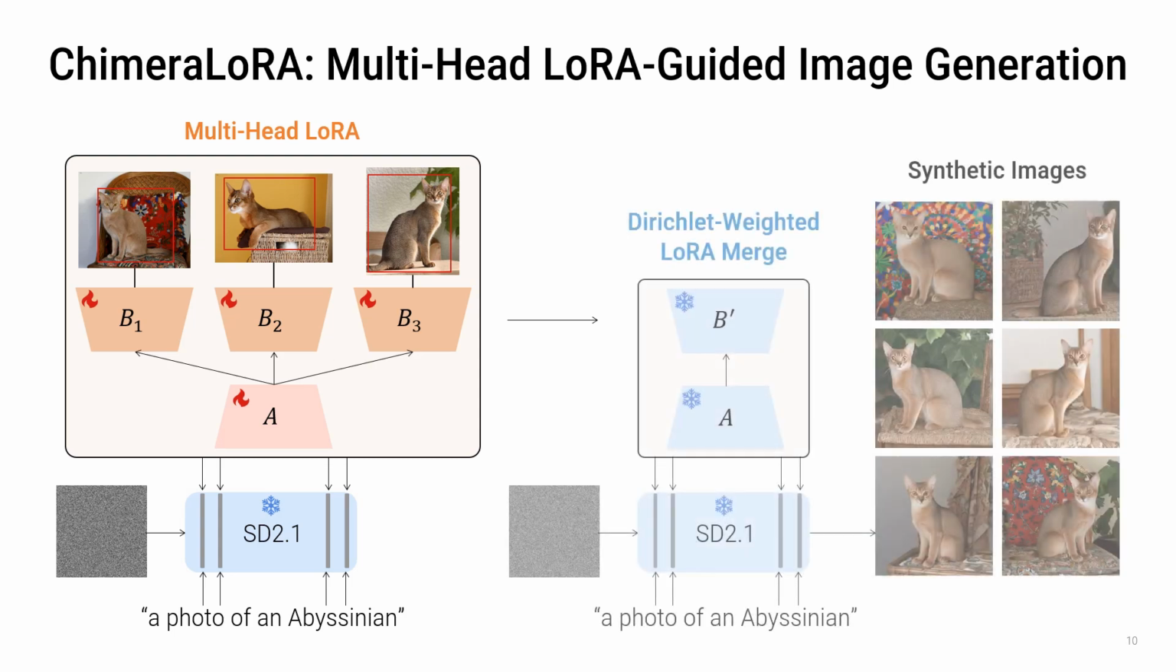At generation time, we compose the shared LoRA A with a mixture of the per-image LoRA Bs, using mixing coefficients sampled from a Dirichlet distribution. This Dirichlet-weighted merging allows us to interpolate smoothly across the few-shot images, producing synthetic samples that are both faithful to the class and rich in variation.